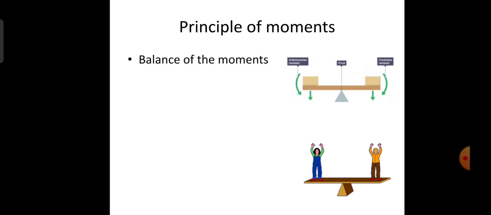The principle of moments tells us about the balance of a moment. For a balance of moment, suppose you have forces in two directions which are equal in magnitude. Suppose you have 5 kilonewton on the left hand side and the same 5 kilonewton on the right hand side.